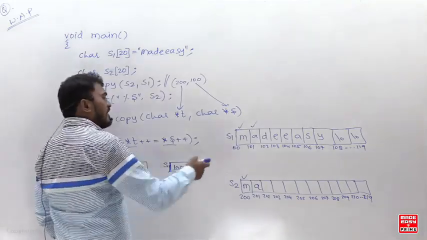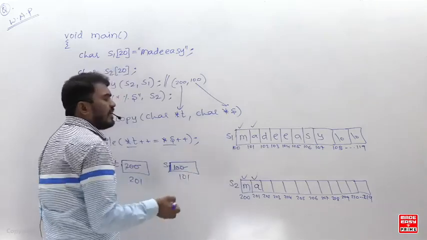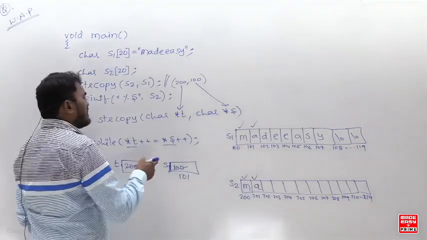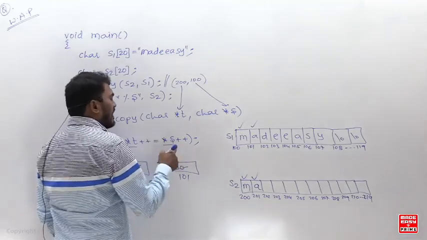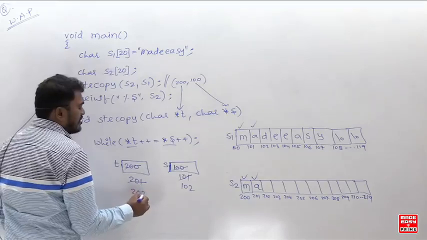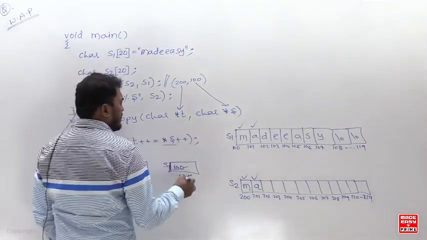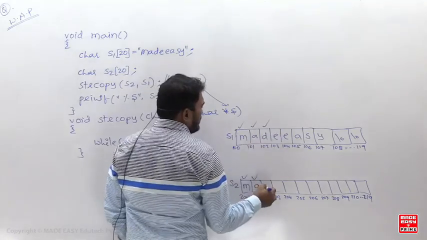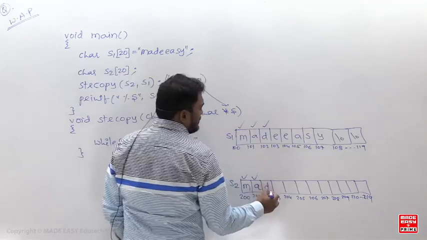Now it will assign the value and return the assigned value. What is the assigned value? The ASCII value of A. What is the ASCII value of A? Non-zero. Non-zero means true. If it is true, it will continue in the while loop only. And again you say s plus plus, 102, and t plus plus, 202. Next you continue: the value at the location 102, that is D, will be assigned to the value at the location 202.